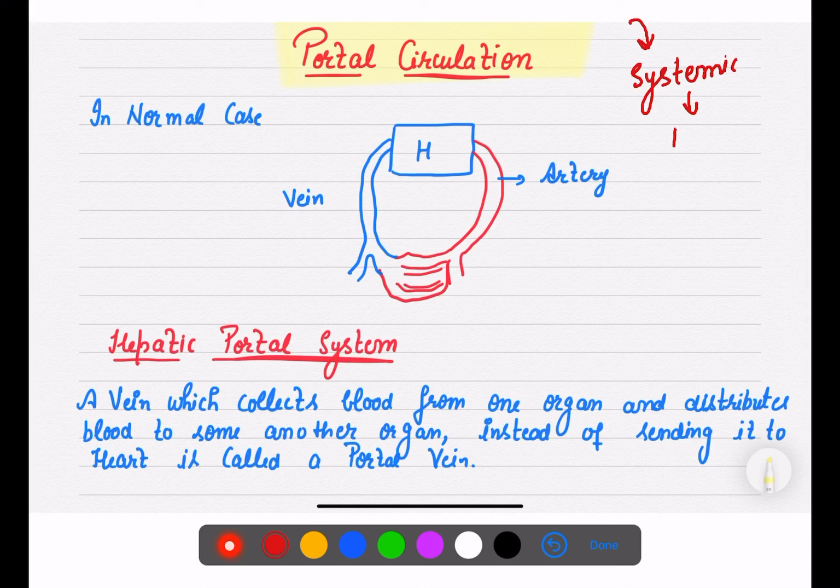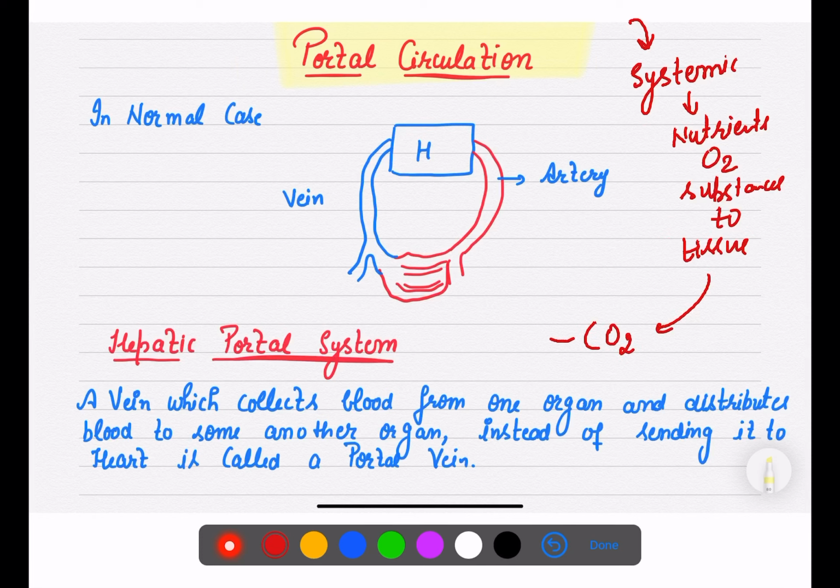It provides nutrients and oxygen to tissues, and tissues से वो क्या लेके जाता है? कार्बन डाइऑक्साइड as well as other harmful substances back to heart, और heart से फिर वो lungs में चले जाता है. That is what your systemic circulation is doing, right?